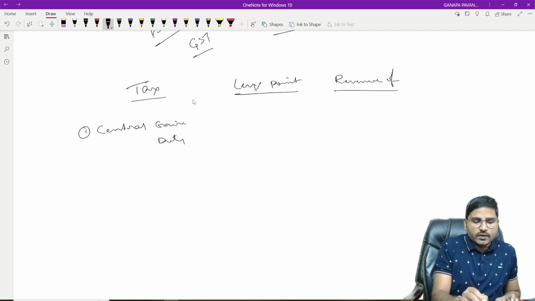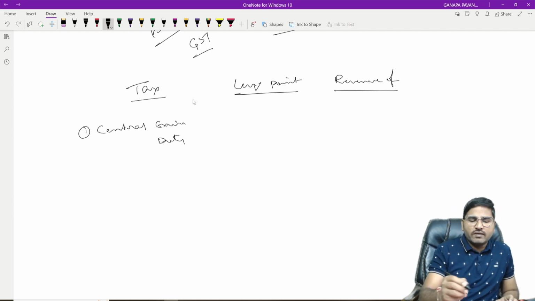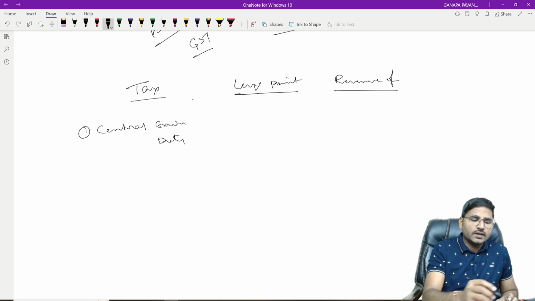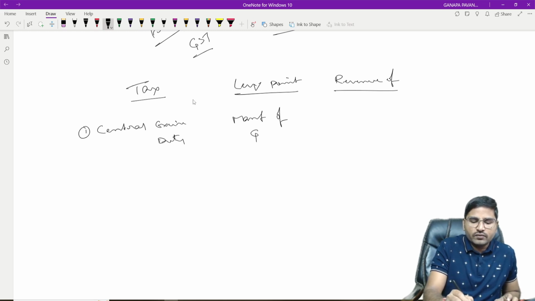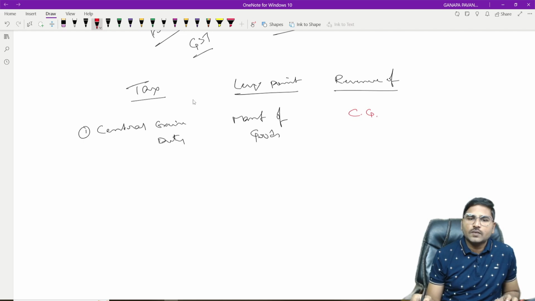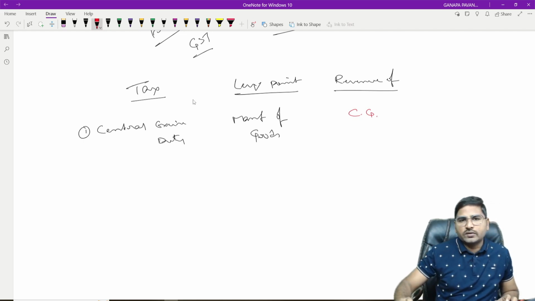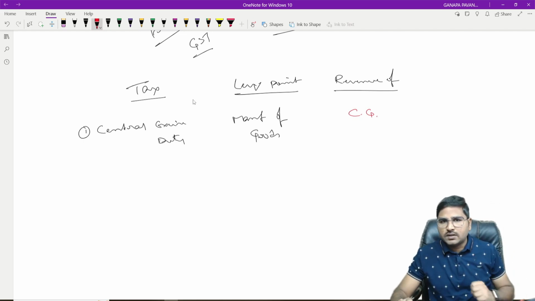Central excise duty was levied by the central government on the manufacture of goods. So if there is any manufacturing activity, we were liable for payment of excise duty.